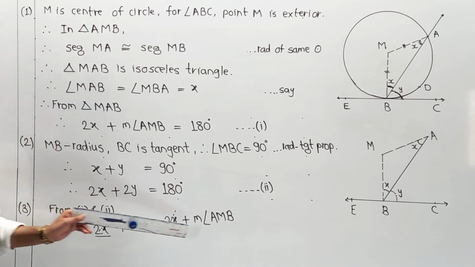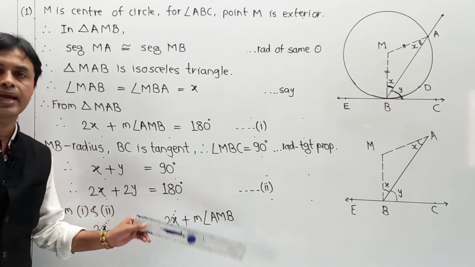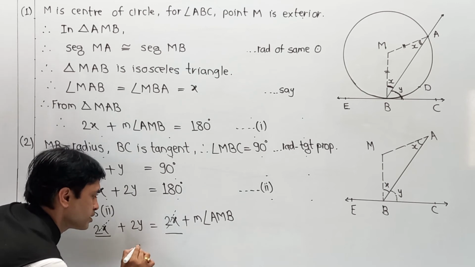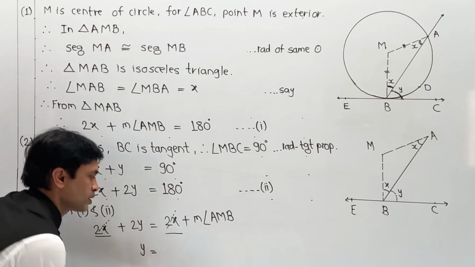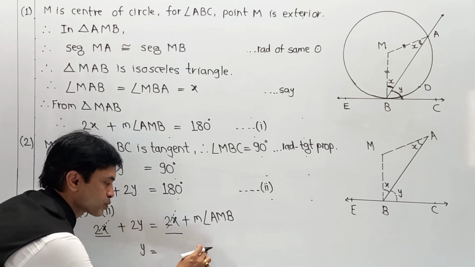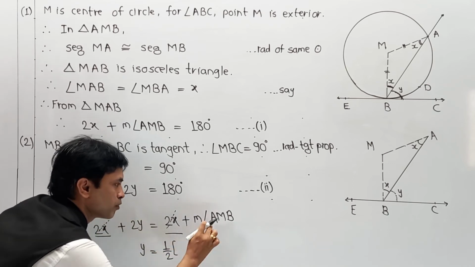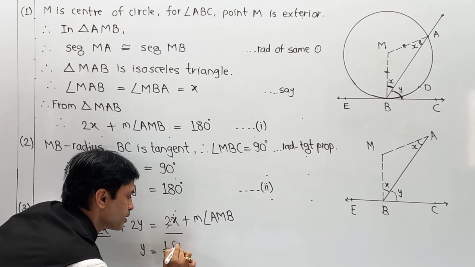Now it becomes 2y is equal to major angle AMB, and this is a turning point. I am just writing y is equal to, this 2 goes to that side as a divisor, so it becomes 1 upon 2, and the value of major angle AMB.